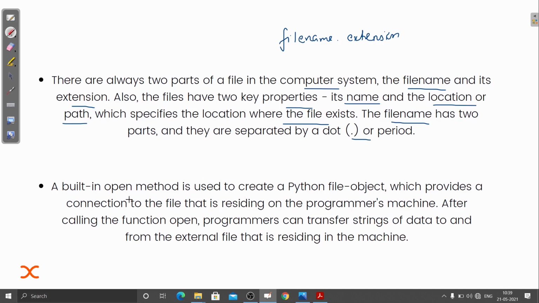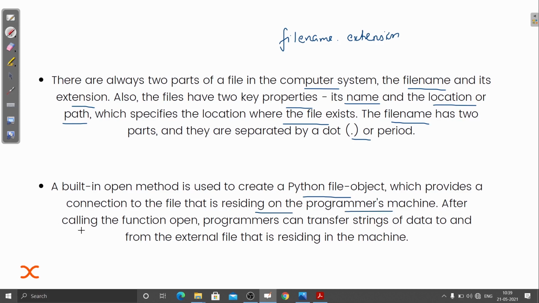A built-in open method is used to create a Python file object. We are going to see all the methods by which we can create, update, and read the file. So we can do many operations, which provides a connection to the file residing on the programmer's machine.